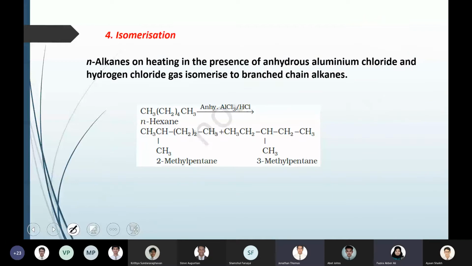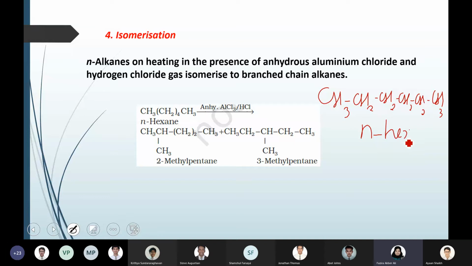Isomerization is actually a very easy one. When you look at the equation, you may get confused, but actually it's very easy. If you have hexane, CH3, CH2, CH2, CH2, CH2, CH3, 6 carbon, we write it as normal hexane.